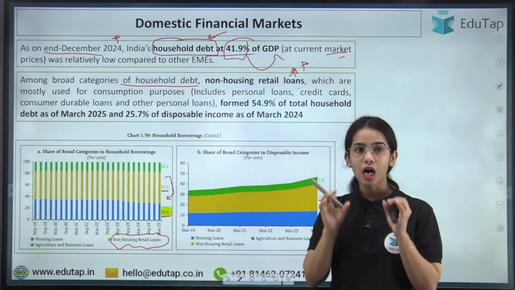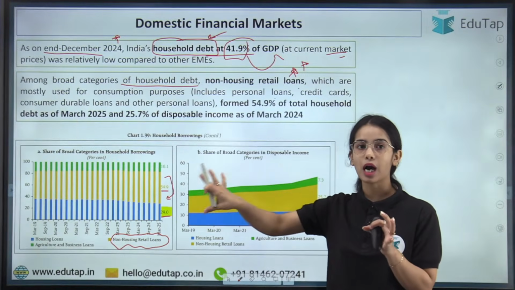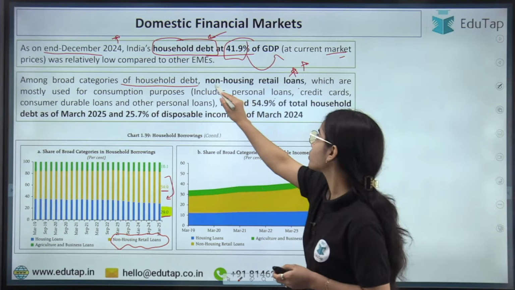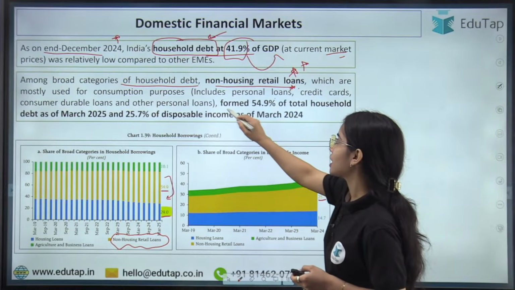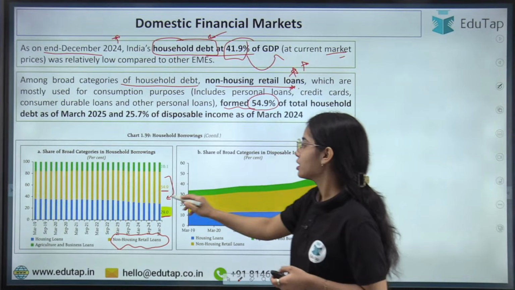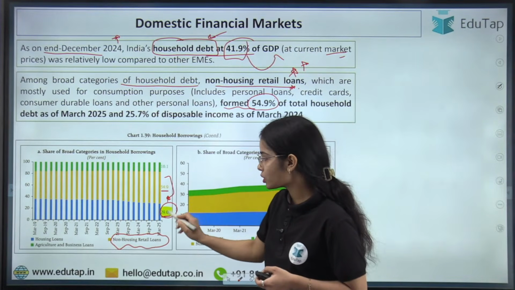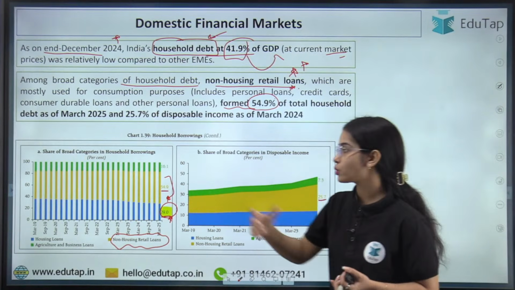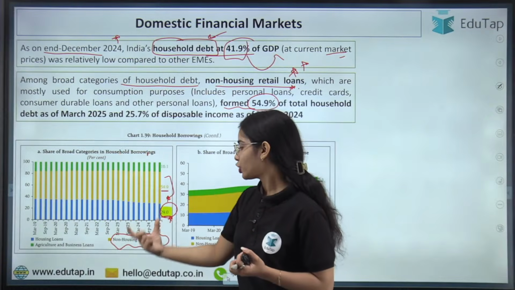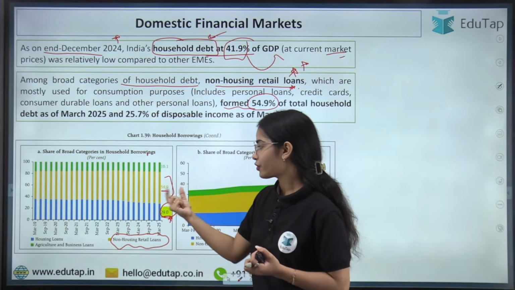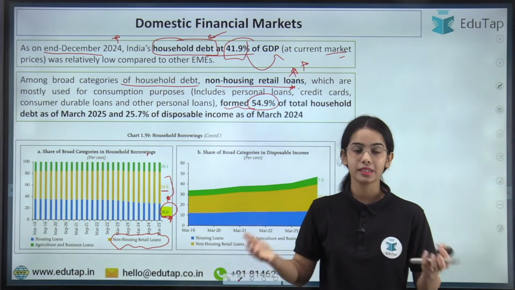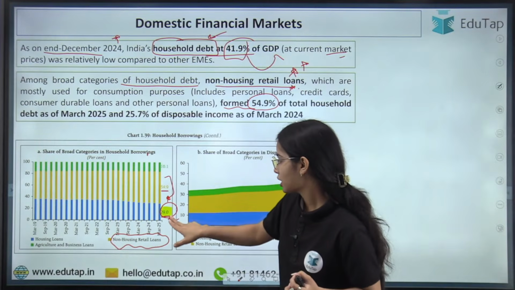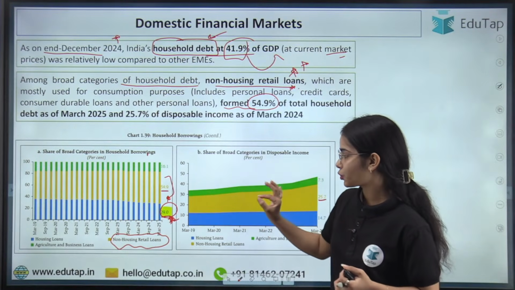In the household debt, if we exclude the housing loans, non-housing retail loans were the highest at 54.9%. After that, it was housing loans, that was 29%.